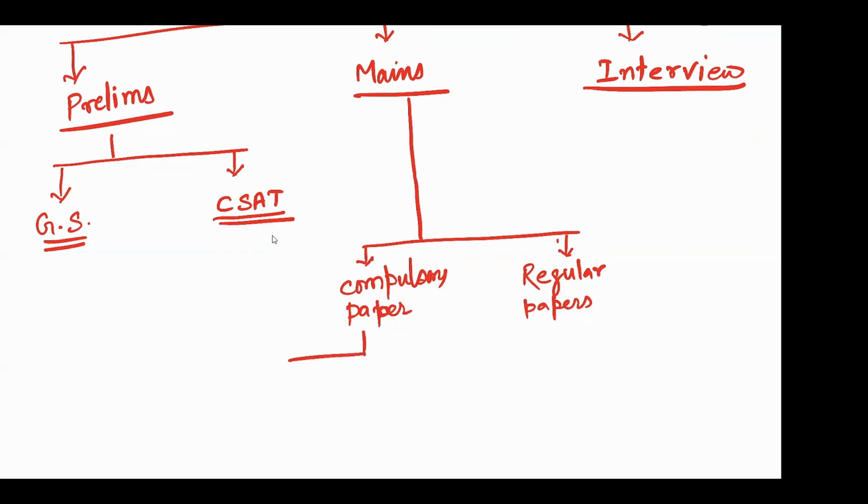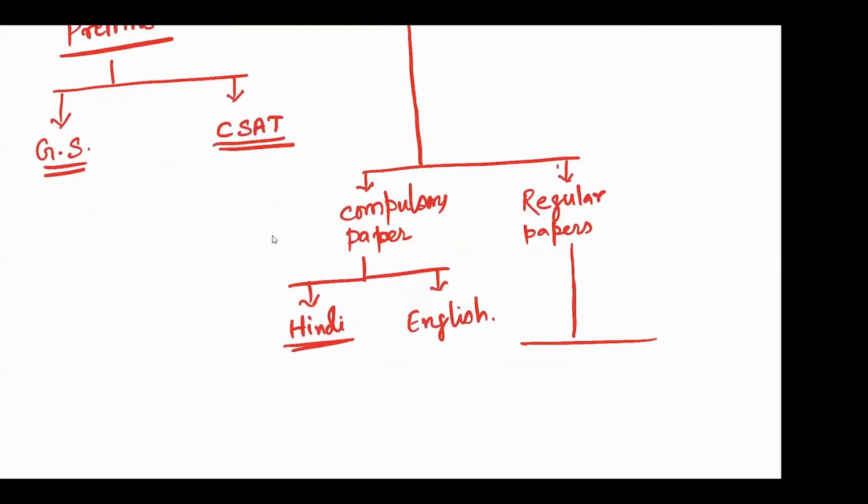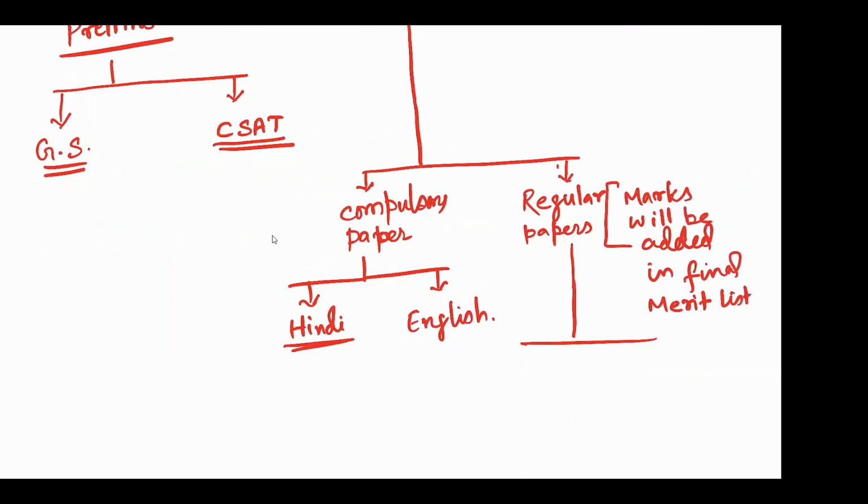You'll have compulsory, in which most of you will be taking Hindi only. Other people can take other languages also, Hindi and English. These are papers where marks will be added in the final merit list. Final merit list में इसका marks add होगा, ठीक है?